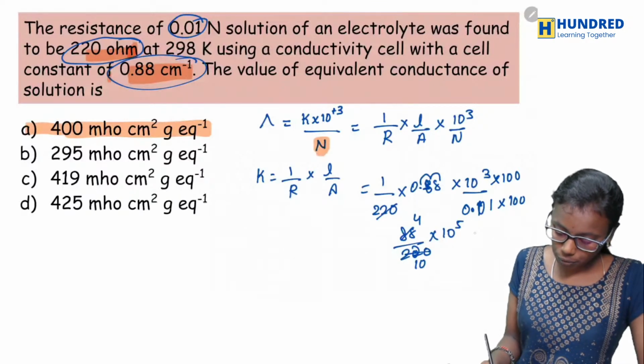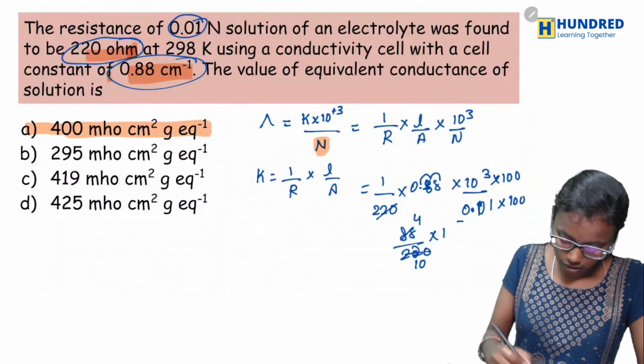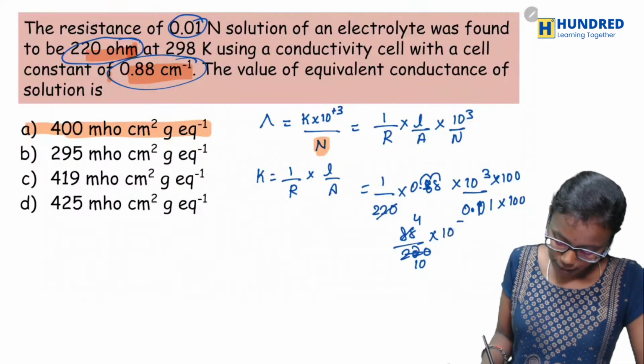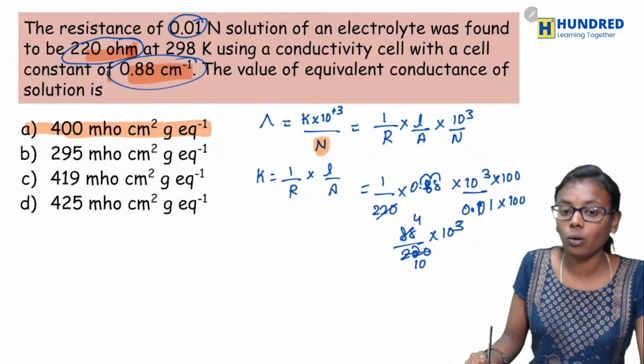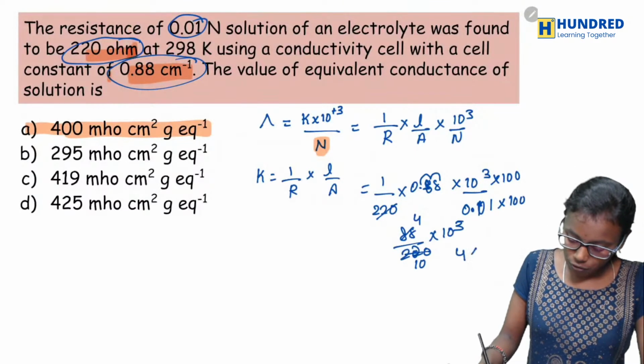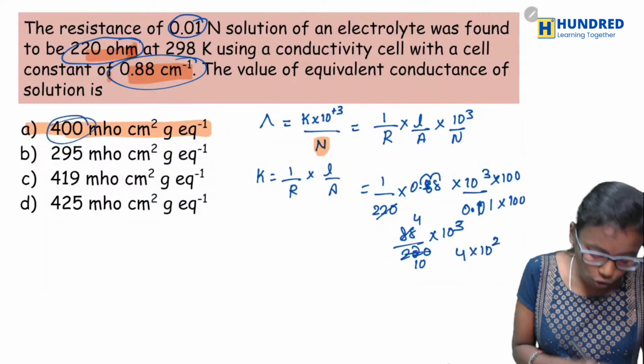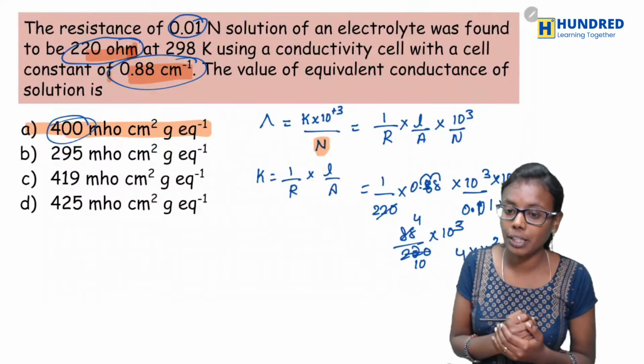Sorry, it should be 10 power 3. Okay, so what would be your answer? Yes, it should be 4 into 10 power 2. So 4 into 10 power 2 will be 400 mho centimeter square gram equivalent inverse.